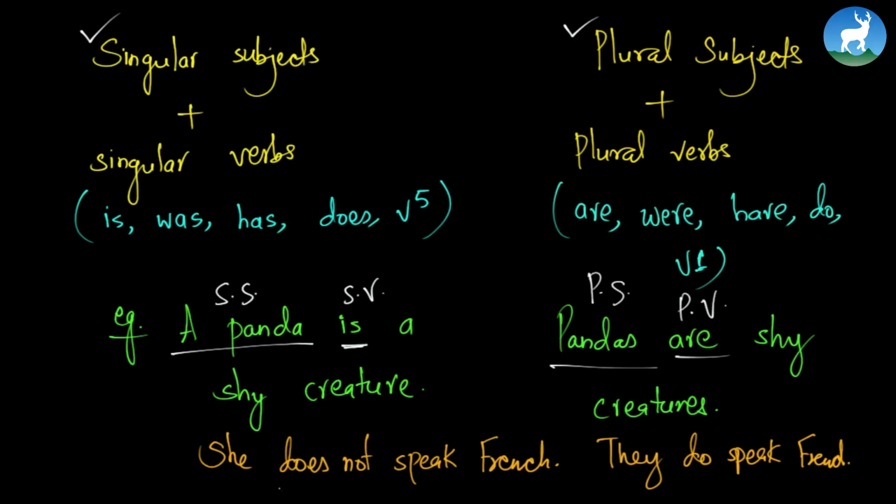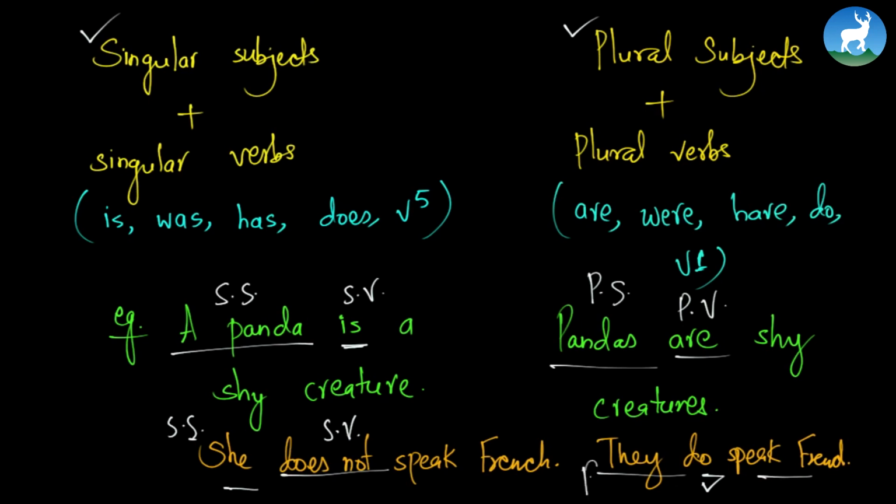Very shy. She does not speak French. Now does not is a singular verb. She is a singular subject. They do speak French. Now in this sentence the word do is trying to emphasize something, is trying to give priority to speaking French.